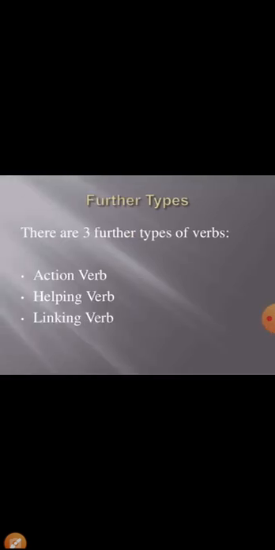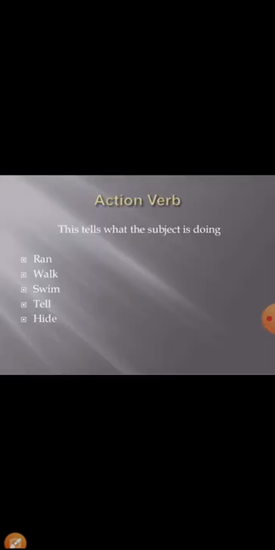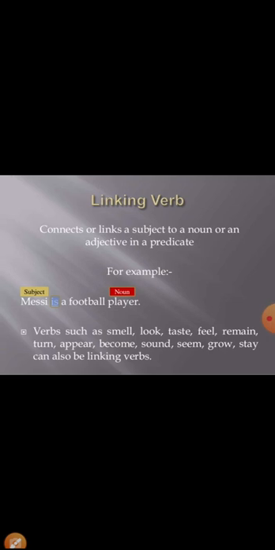Further, we discussed action verbs, helping verbs, and linking verbs. Action verbs tell you what the subject is doing: ran, walk, swim, tell, hide, write, dance, paint. Okay, all these are action verbs. Linking verbs connect the subject to a noun or an adjective in the predicate. Messi is a football player.